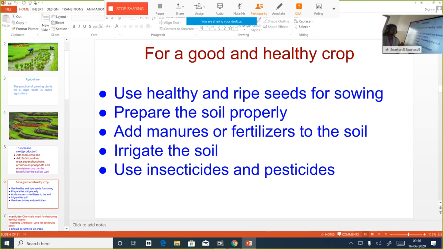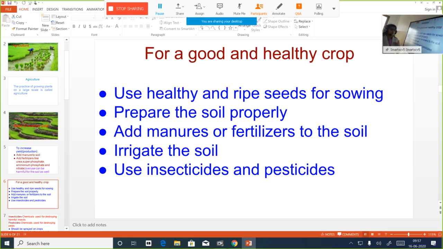For that, what should a farmer do? So I'll go for the heading. For getting a good yield, or for growing a healthy crop, what should a farmer do? We'll go point wise. The first thing to do is what? It's the most important step to do. Use healthy and ripe seeds for sowing. Only if a seed is ripe will it germinate very well, grow into a healthy plant and give us a good yield. So the first and foremost thing to do is choosing healthy and ripe seeds.